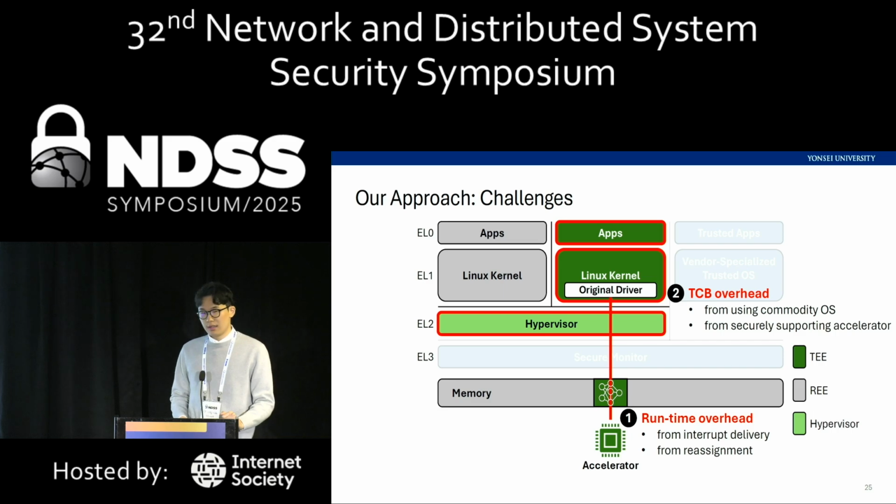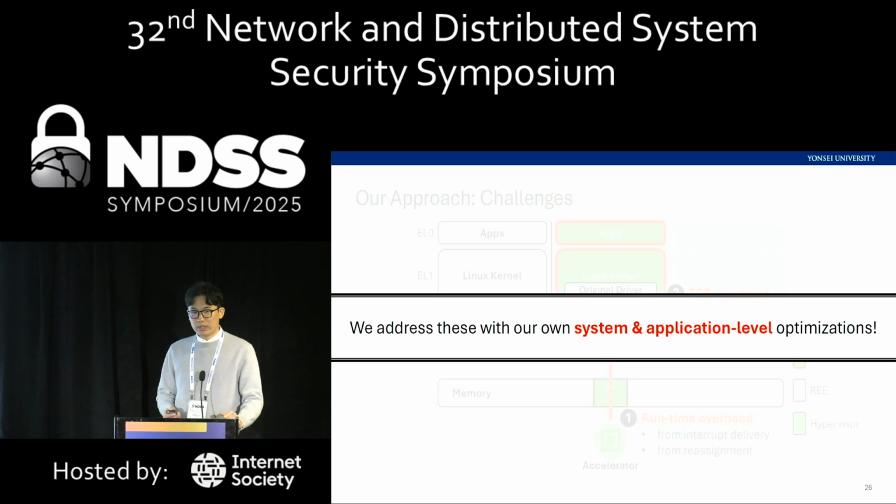For the TCB, we have to use full commodity OSs in VMs, so the TCB will be bigger than using vendor-specialized trusted OSs. Finally, we have to add an additional component to the EL2 hypervisor to securely support accelerators in the VMs. We address all of these challenges with our own system and application level optimizations.